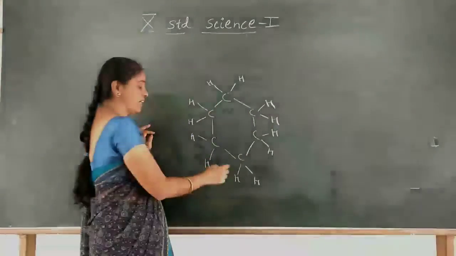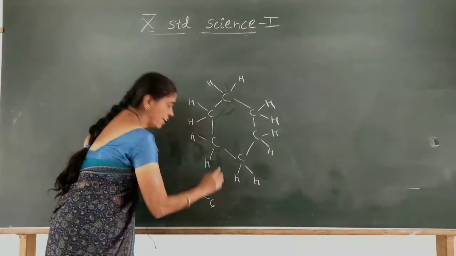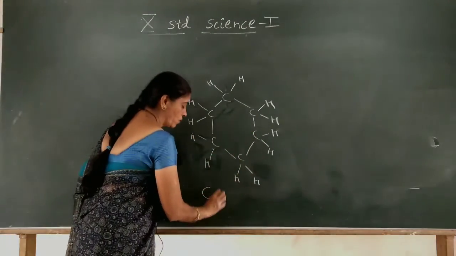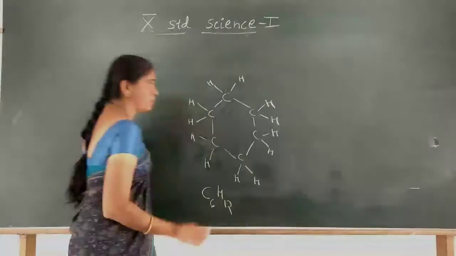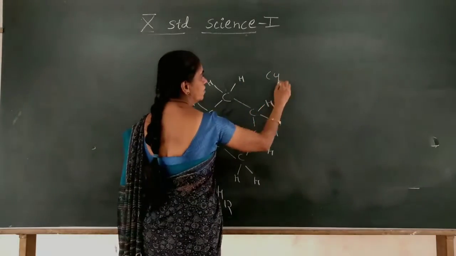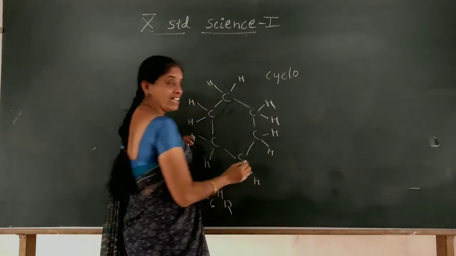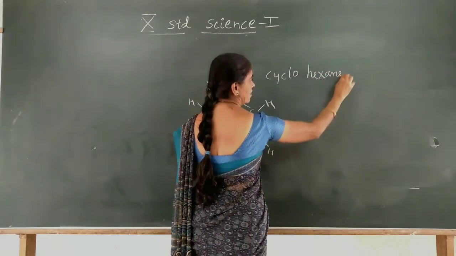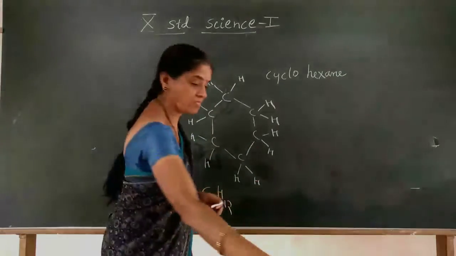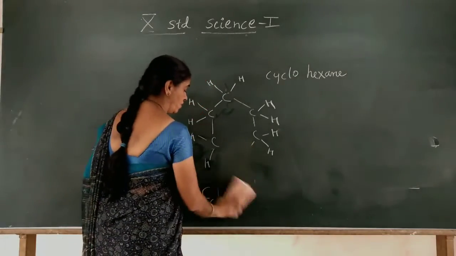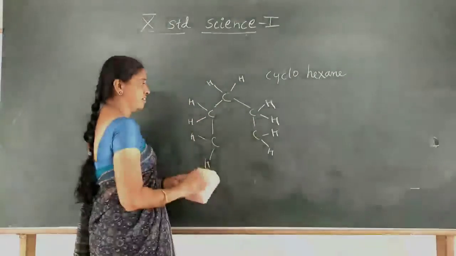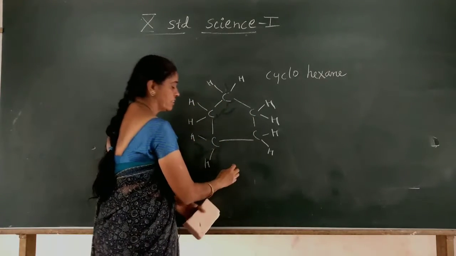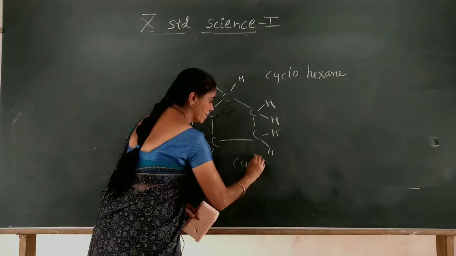So how many carbon atoms? It is C6. And hydrogen how many? 2, 4, 6, 8, 10 and 12. The name is cyclohexane. In the same manner, we have cyclopentane: 1, 2, 3, 4, 5. This is cyclopentane.